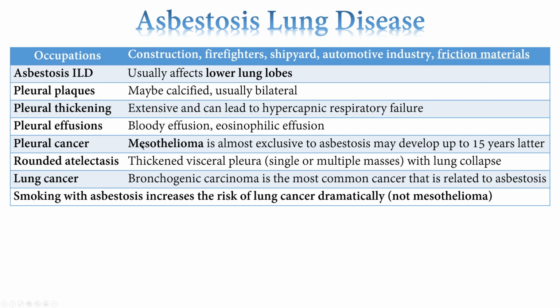All right, the most common cancer of asbestos is bronchogenic carcinoma. Mesothelioma is exclusive to asbestos, but it's not the most common. The most common is bronchogenic carcinoma, and it's potentiated with smoking. Smoking plus asbestosis dramatically increases the risk of lung cancer. All right, bronchogenic carcinoma, not mesothelioma. All right, rounded atelectasis. Now this is thickened visceral pleura that leads to lung collapse.